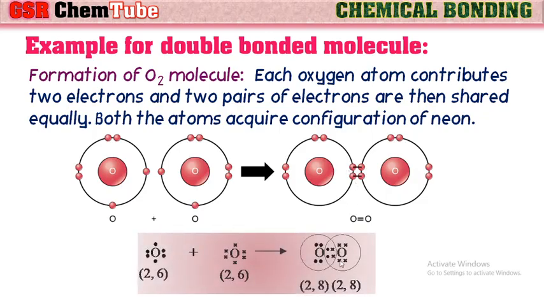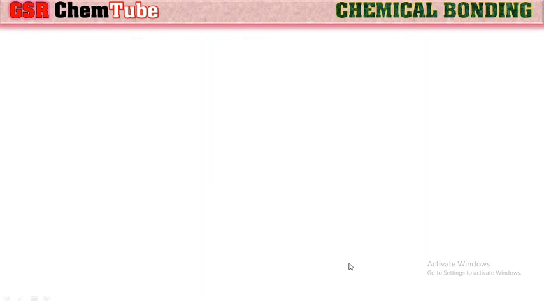You can observe clearly here each oxygen is getting octet by the double bond formation. So here 2 pairs of electrons are shared between 2 oxygen atoms. By that they are getting stability. In this way, if 2 pairs of electrons are shared between 2 atoms, then that is called a double bond.